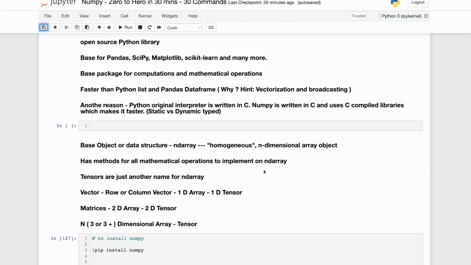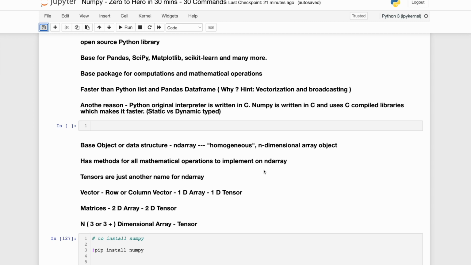It has methods for all mathematical operations, very advanced mathematical operations like Fourier transform, and everything is present in NumPy. Tensors, which are used especially with the TensorFlow framework and in deep learning, are nothing but n-dimensional arrays.